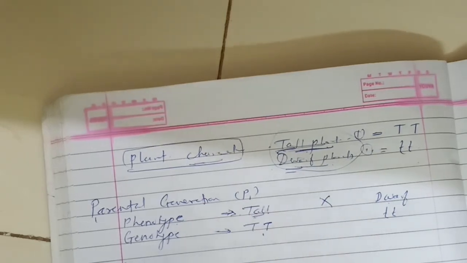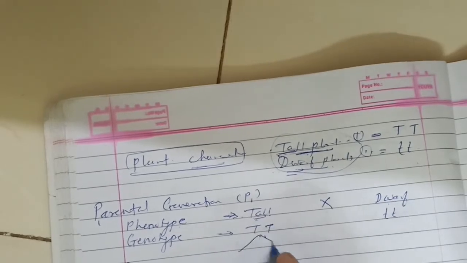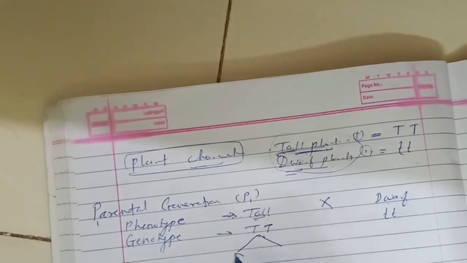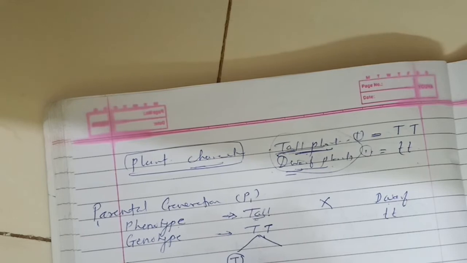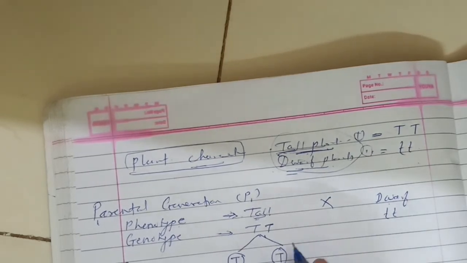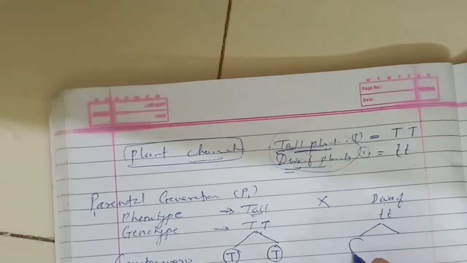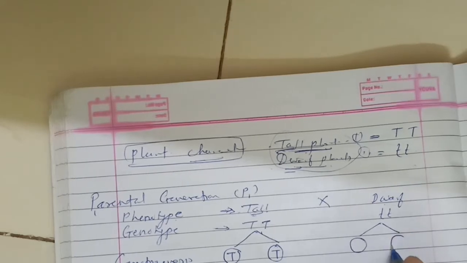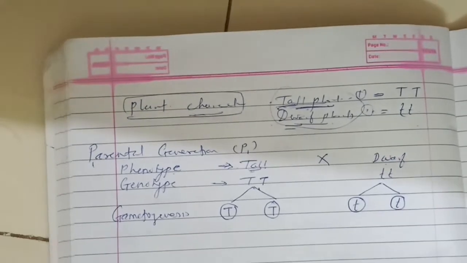In gametogenesis, each plant bears gametes. The dominant plant forms both gametes containing one capital T gene, while the dwarf plant, in gametogenesis, forms two gametes that contain the small t gene.